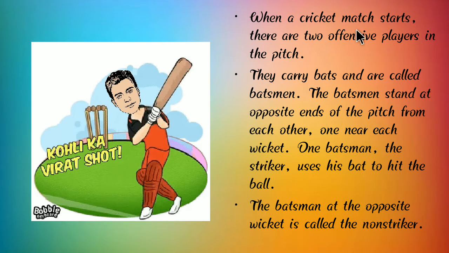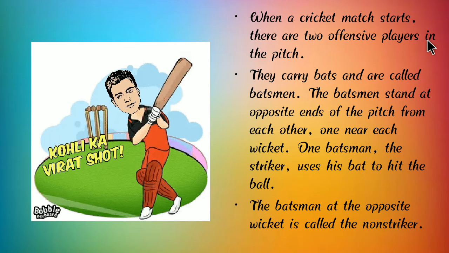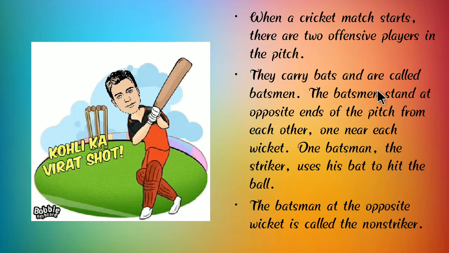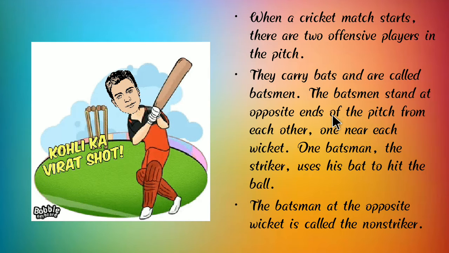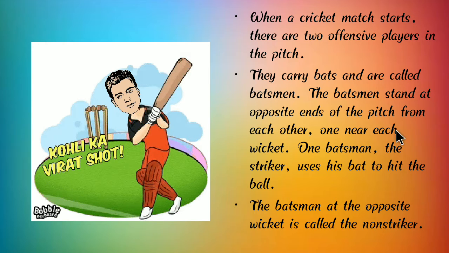So when a cricket match starts, there are 2 offensive players on the pitch. They carry bats and are called batsmen. The batsmen stand at opposite ends of the pitch from each other, one near each wicket.